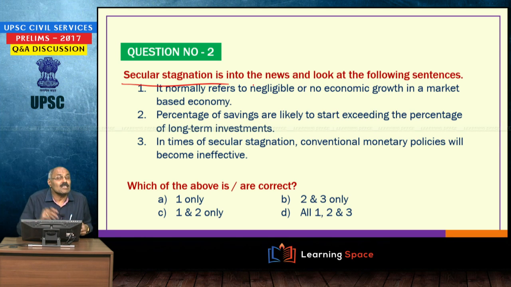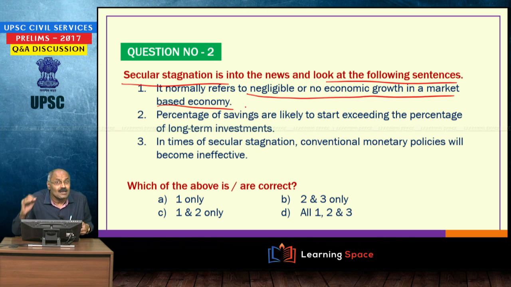Secular stagnation: last week in the editorial discussion I discussed that secular stagnation is in the news, and look at the following sentences. It normally refers to negligible or no economic growth in a market based economy. In a market based economy, when the growth is negligible or there is no economic growth, then it is secular stagnation, but it has to satisfy certain other aspects also.